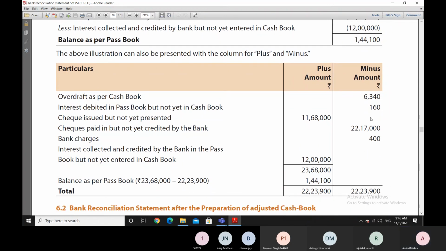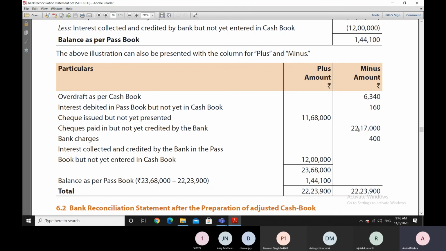And then we add up this minus column here, and we add up the plus column here. Then we find that the plus column is adding up to 23,68,000 rupees, and the minus column is adding up to 22,23,900 rupees.